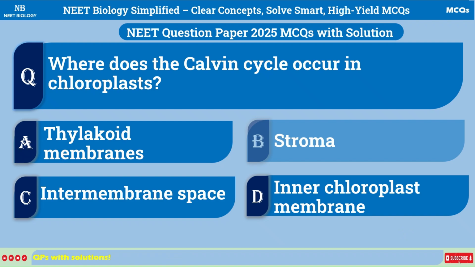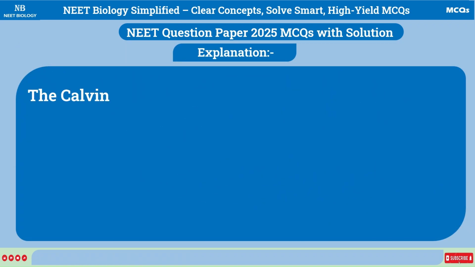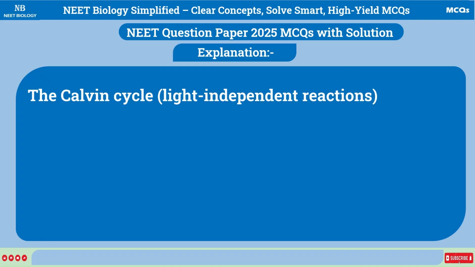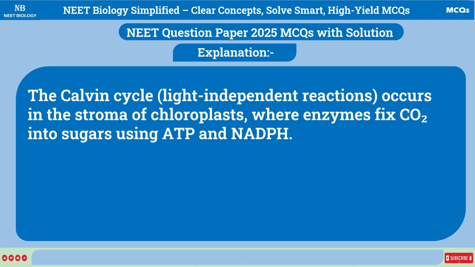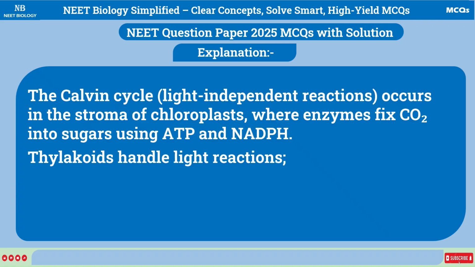Correct answer is B. Stroma. Explanation: the Calvin cycle, the light-independent reactions, occurs in the stroma of chloroplasts, where enzymes fix carbon dioxide into sugars using ATP and NADPH. Thylakoids handle light reactions. Calvin cycle operates in the stroma.